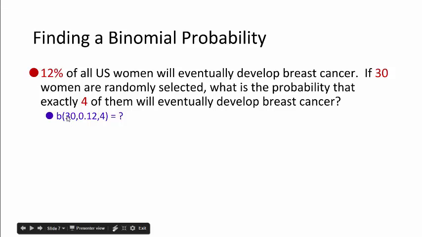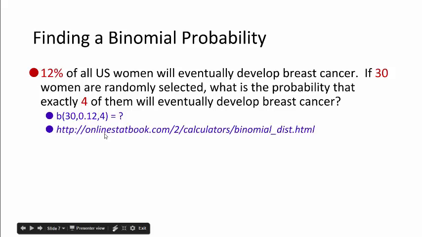Binomial. You go N, P, X. N is our sample size. P is the probability of success. Success here is defined as getting breast cancer. And 4 is what we're looking for.